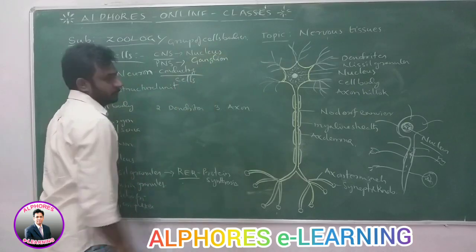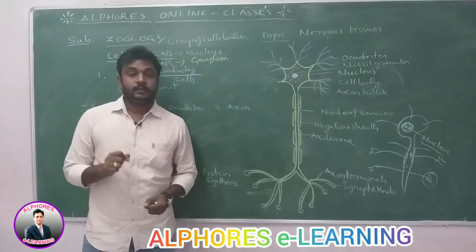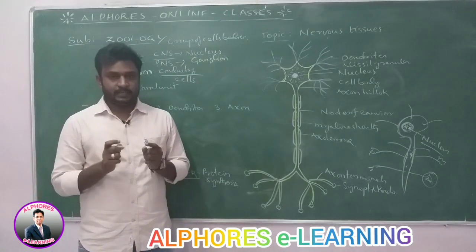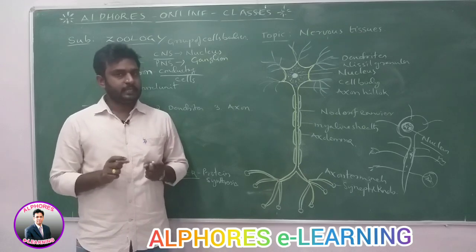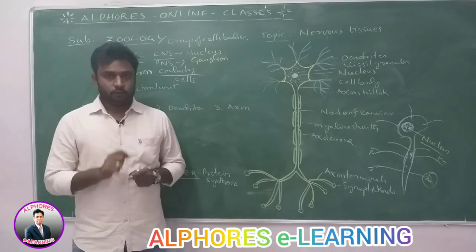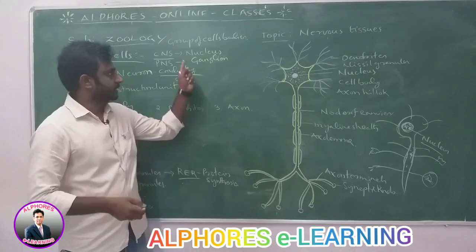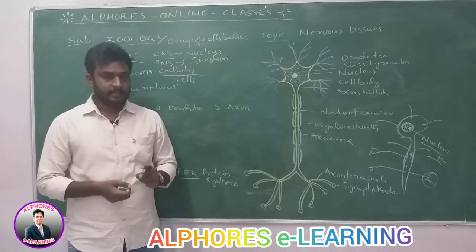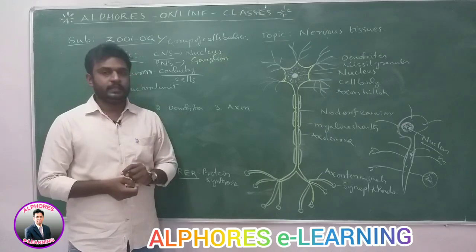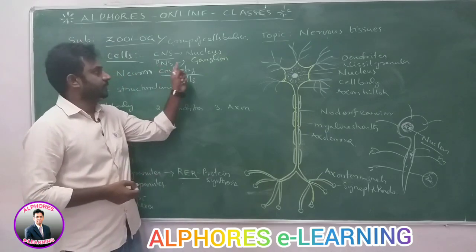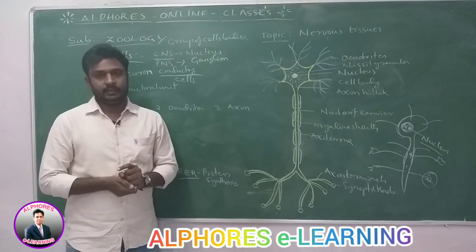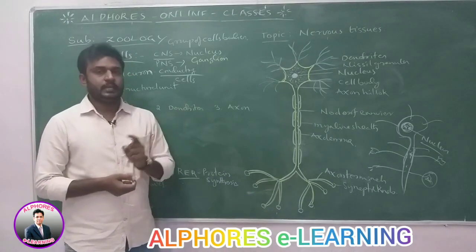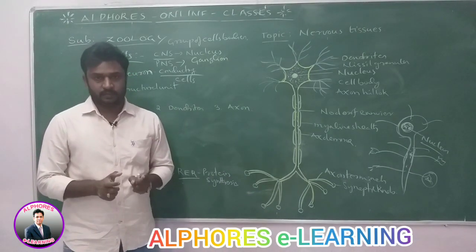Okay, the most important points. Cell bodies are present both in the CNS and PNS. A group of cell bodies present in the CNS is called a nucleus. At the same time, these cell bodies are also present in the PNS, and a group of cell bodies present in the PNS is called a ganglion. Nucleus and ganglion.